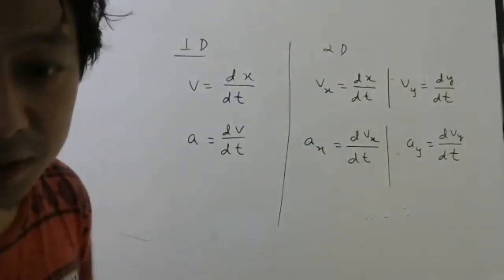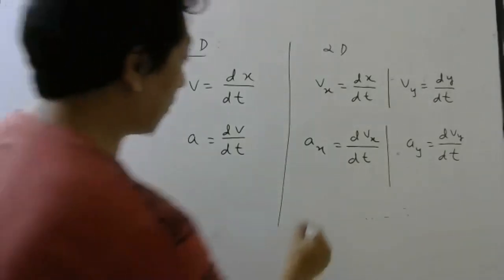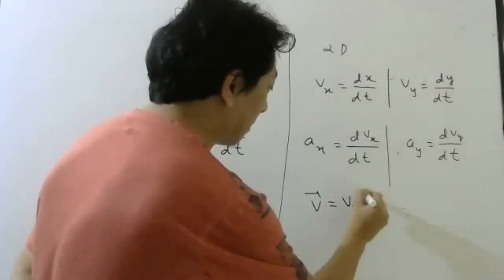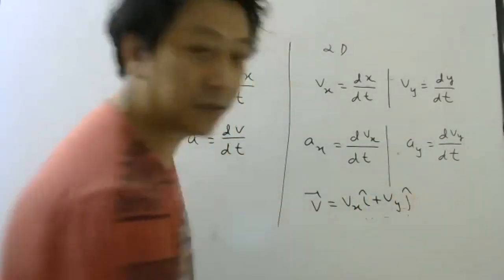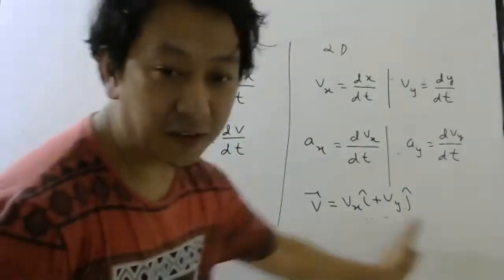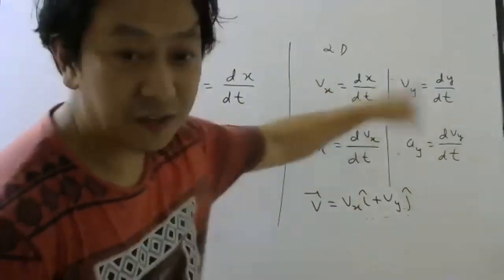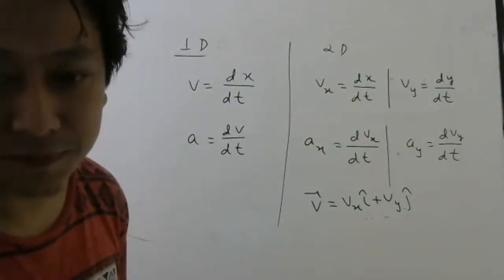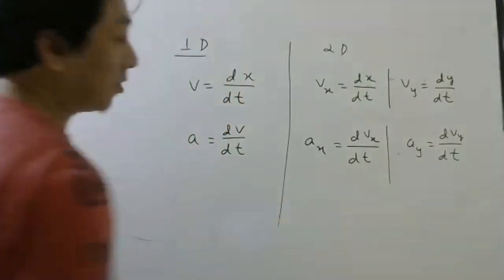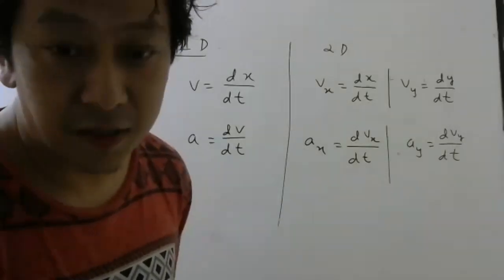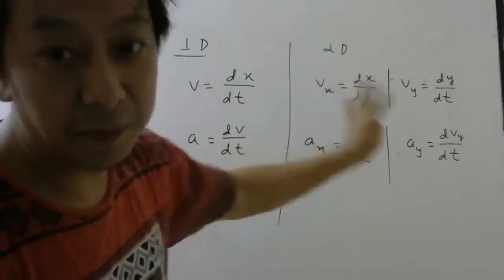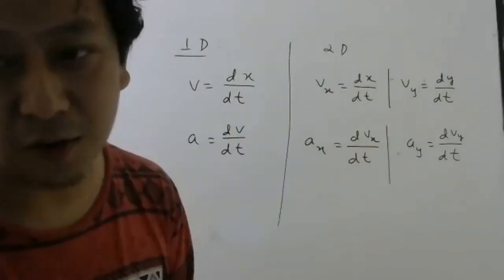Correct? And i cap, j cap you will write when you write the vector v bar. When you write v bar, then you will write vx i cap plus vy j cap. Sujal, i cap, j cap will be needed when you write in vector form. These are components. Understood? Okay. Suppose somebody says, no, I'm just saying to you, if you want to copy, it is your wish. If you feel this will help you, then you can copy, but same thing I have done already.